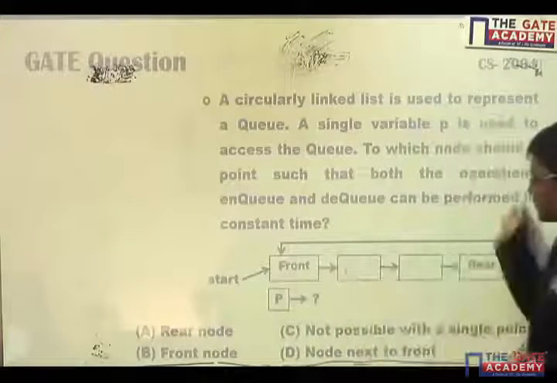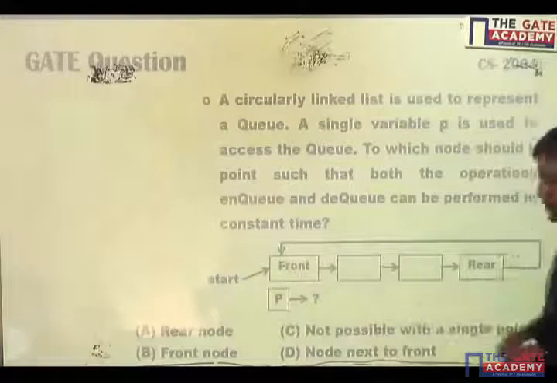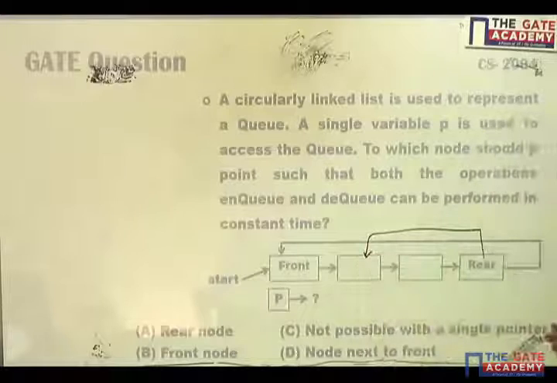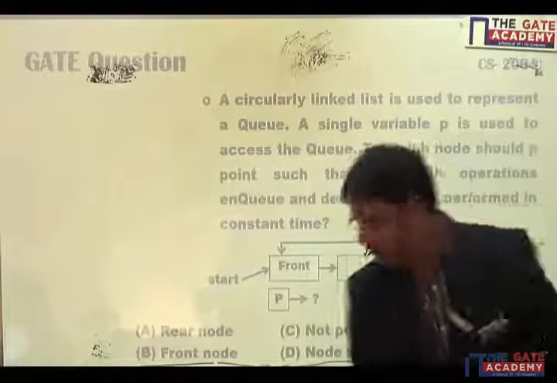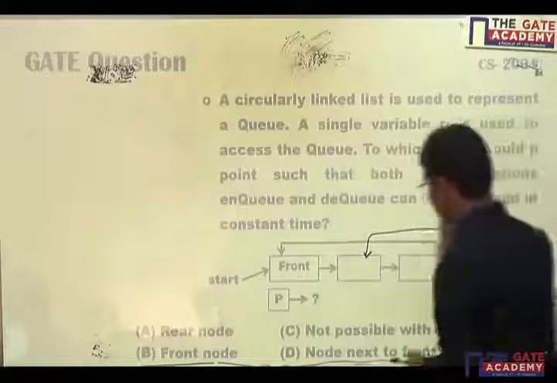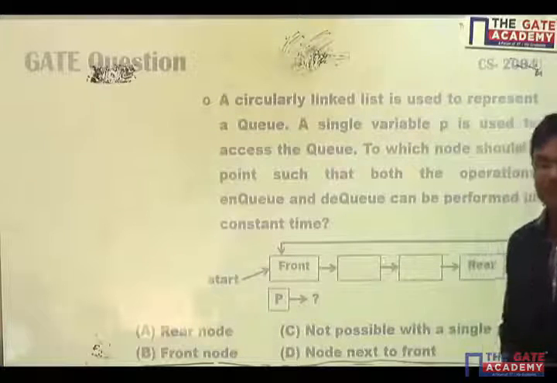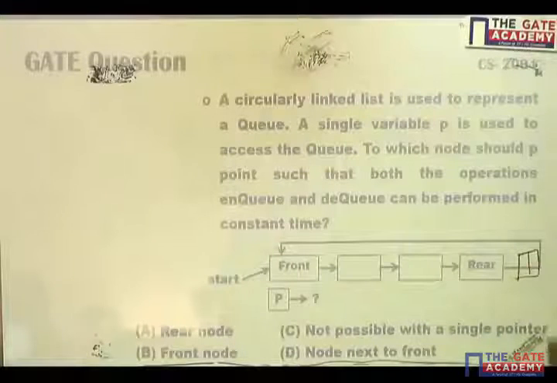So rear's next is what? Or rear's link is what? Front, and its link is what? This one. So rear's next will be updated by rear's next's link, and deletion will be done. Front element will be deleted. But if I want to insert an element, that particular insertion will be done after the rear node.